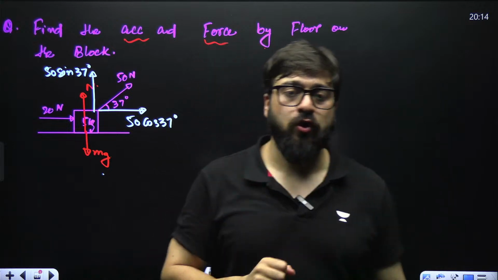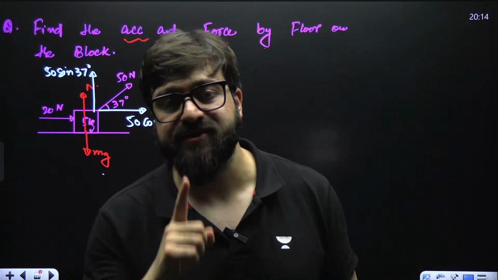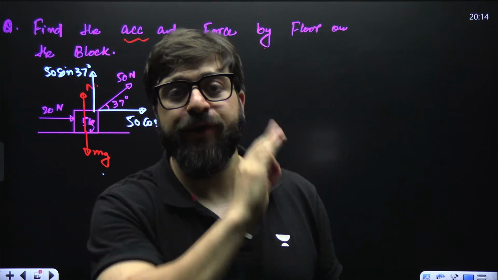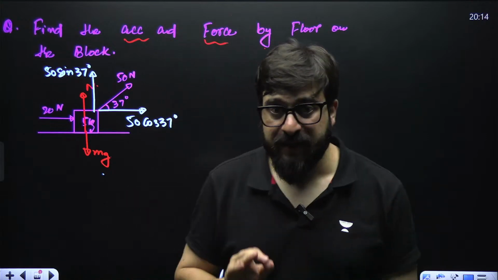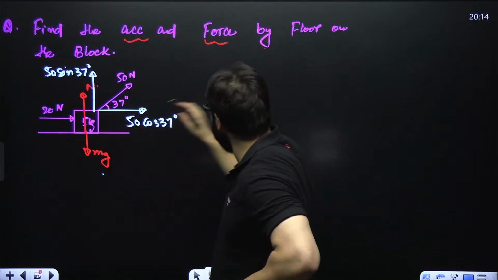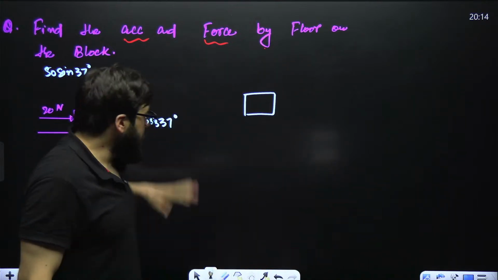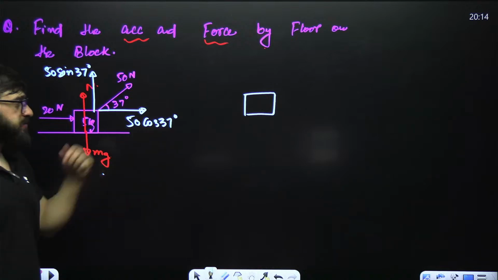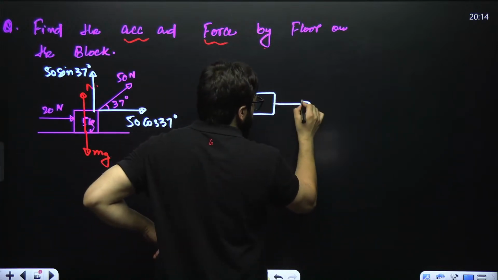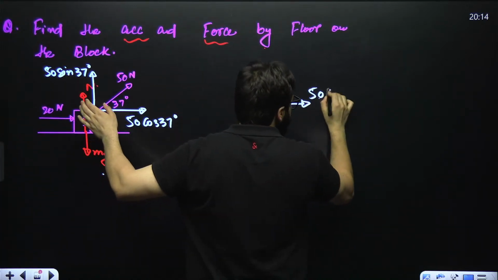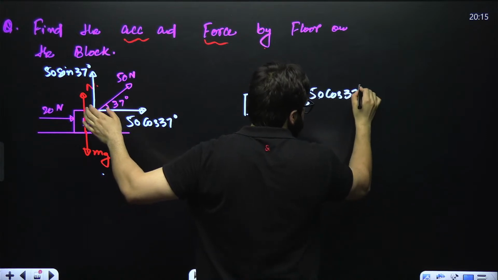Whenever you have to solve questions of this type, the very first thing is to make the FBD of that question. If I take the block over here and make the FBD, what is the force from the right side? Sir, the force from the right side is 50 cos 37.